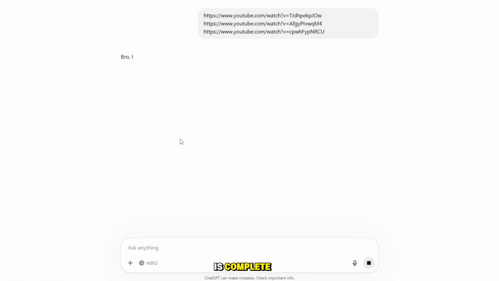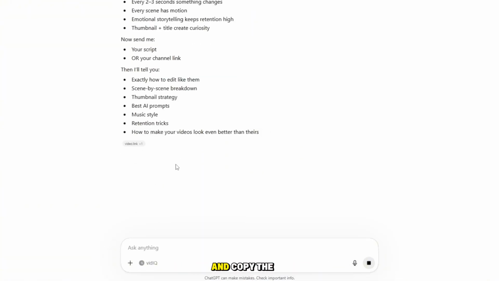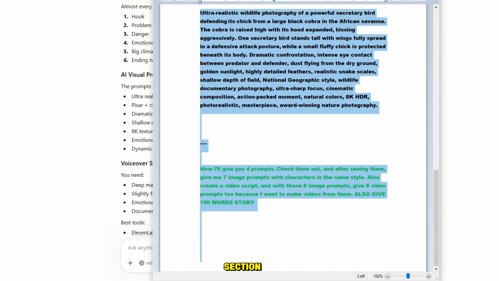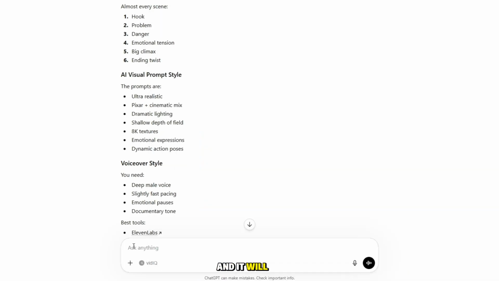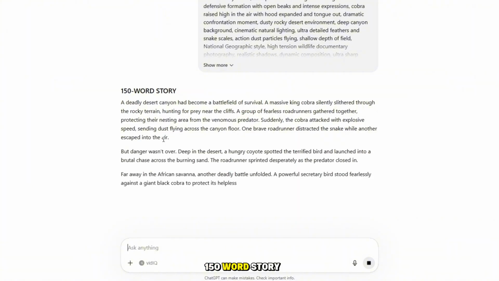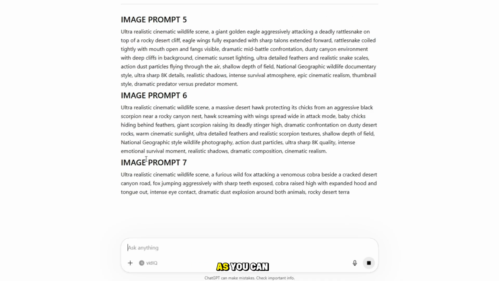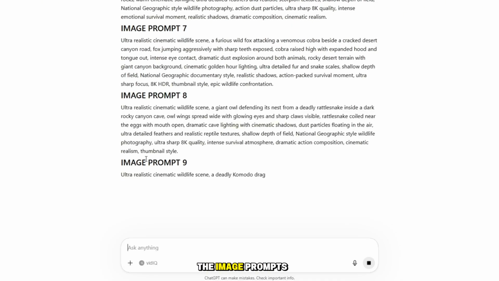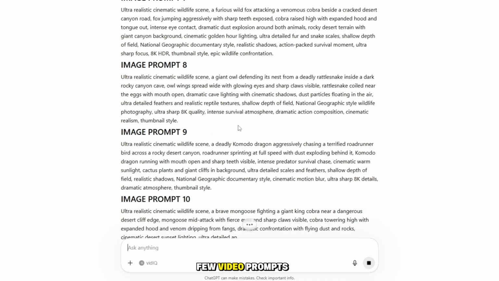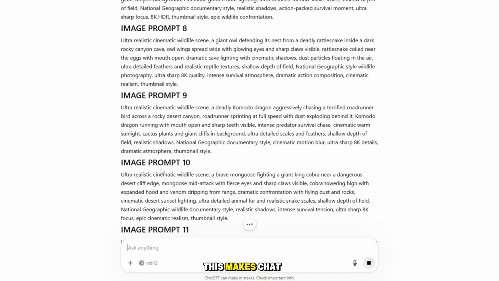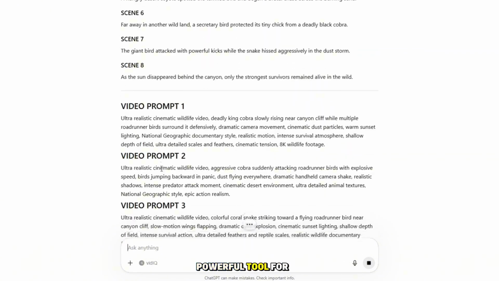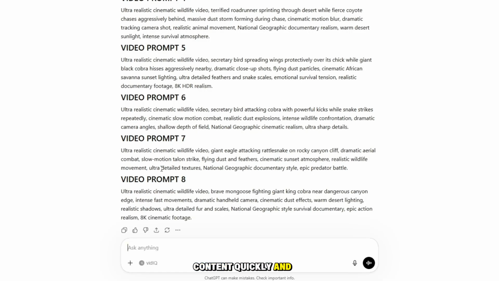ChatGPT will analyze those videos and identify the storytelling style, characters, visuals, and overall content structure. Once the analysis is complete, go back to the prompt document and copy the first red prompt section. Paste it into ChatGPT, and it will instantly generate a 150-word story, image prompts, video prompts, and scene descriptions. As you can see, the story is ready, the image prompts are generated, and the first few video prompts are also available. This makes ChatGPT an incredibly powerful tool for creating AI content quickly and efficiently.